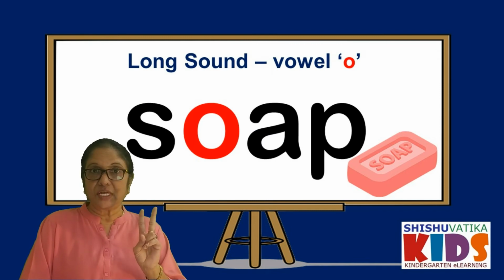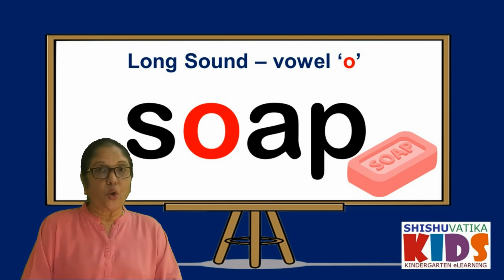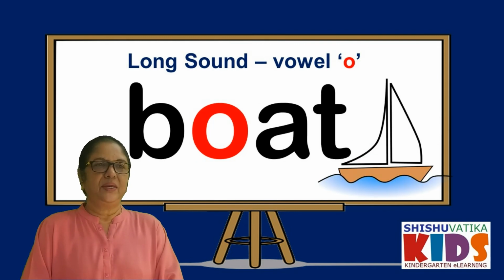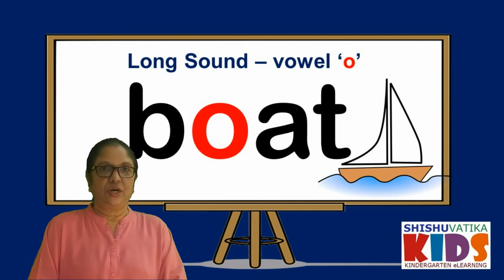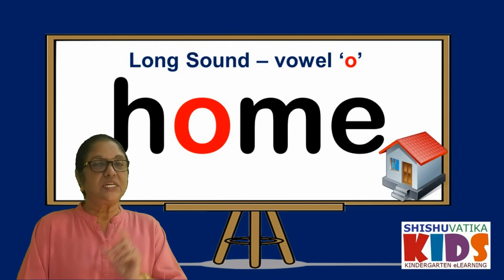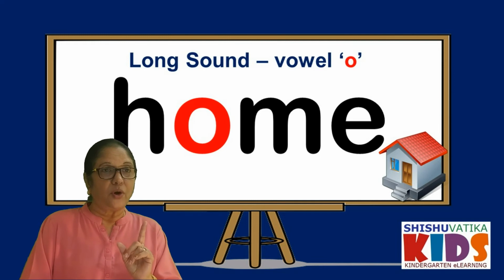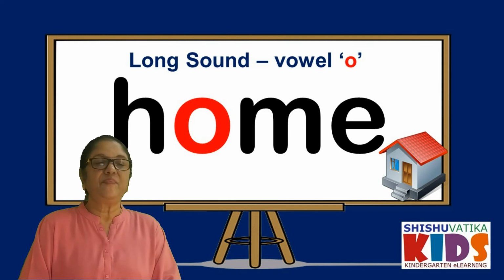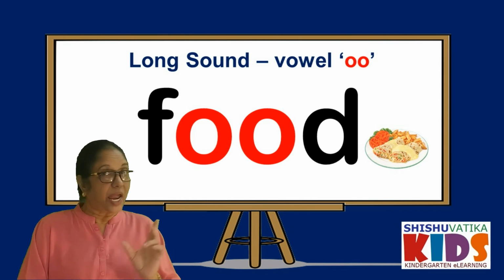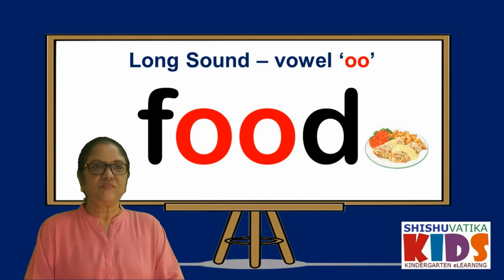Here again 2 vowels are there. We say the letter O. Then boat. Next, home. See, the time taken for O is more. A is silent. Next, food. So the time taken is long.